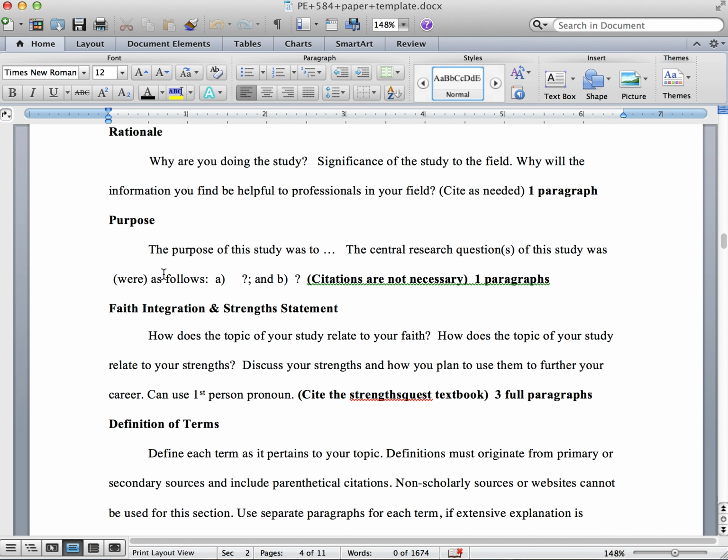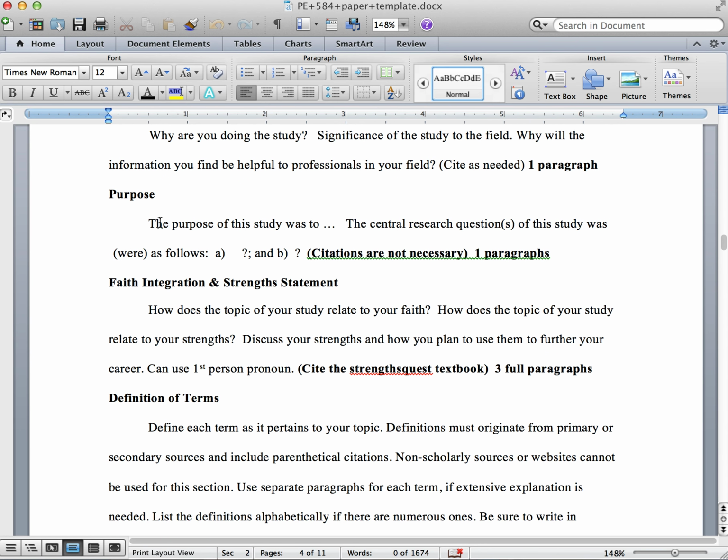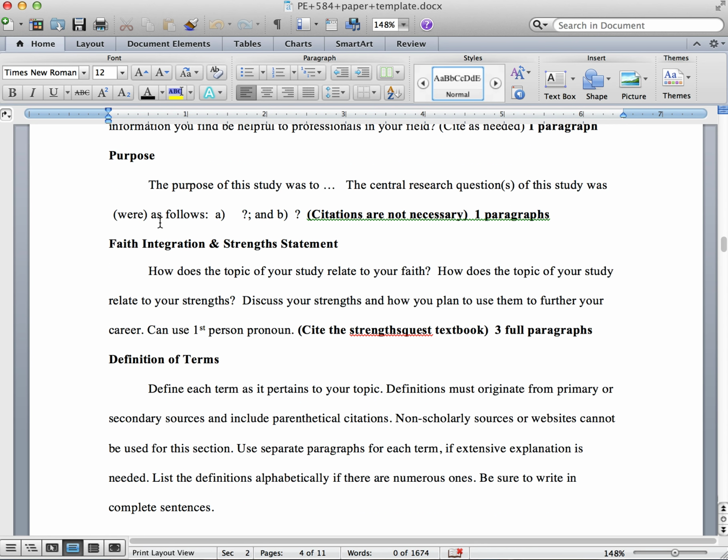The next section will be your purpose statement and research questions. And these will be ones that will be revised and approved from the forum discussion in Sakai. You will not need citations in this section, and it will be 1 paragraph.